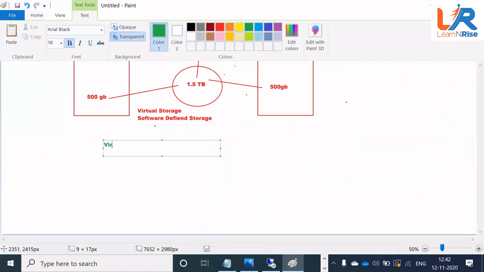So when you have a virtualized data center, just understand this terminology, okay? When you have a virtualized data center, meaning virtualized server plus software defined network plus software defined storage, you call it a software defined data center. What do we call it? Software defined data center. In other words, we also refer to it as a hyper converged network.